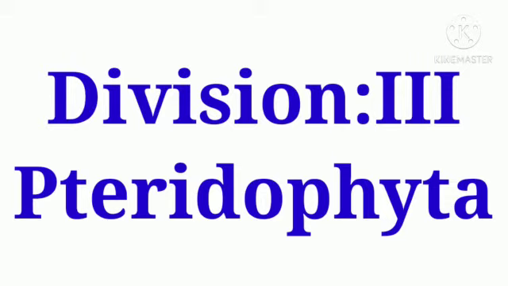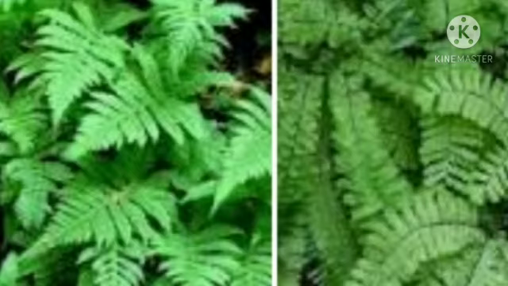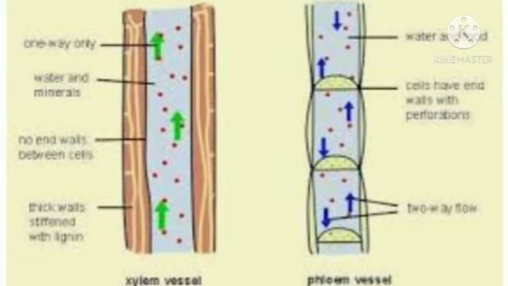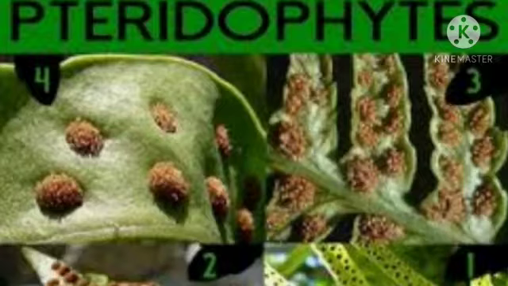Now see the third division, Pteridophyta. Plants from this group have well developed roots, stem and leaves. Pteridophytes have separate tissue for conduction of food and water, but they do not bear flowers and fruits. Pteridophytes reproduce asexually by spore formation and sexually by zygote formation.